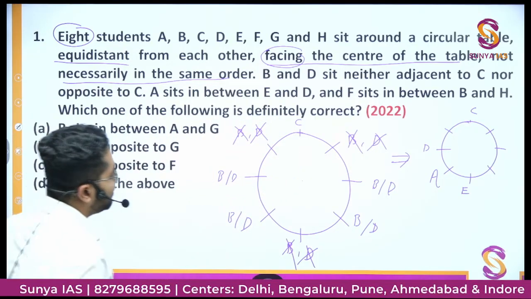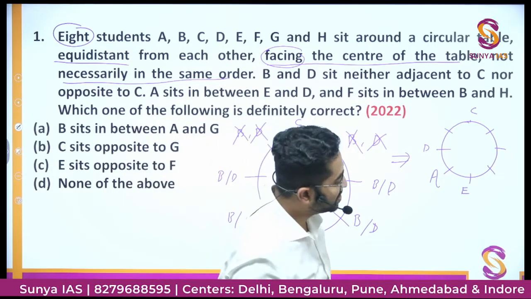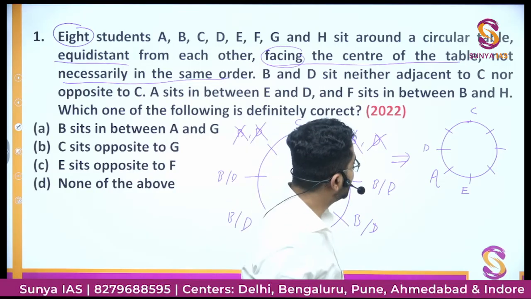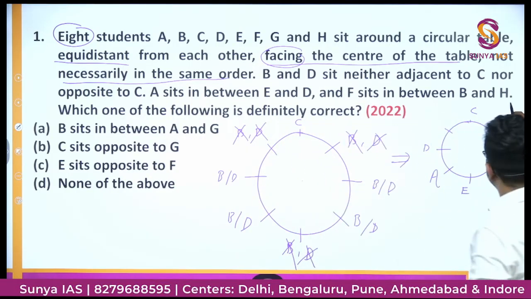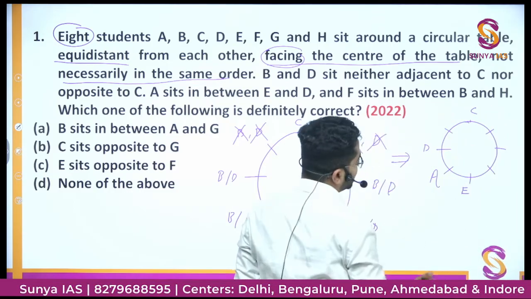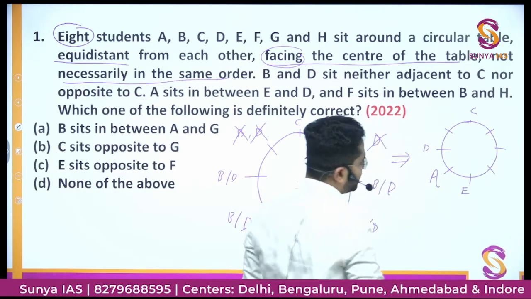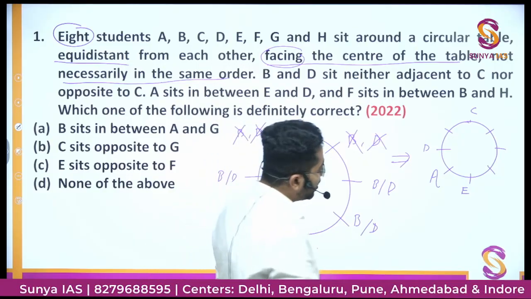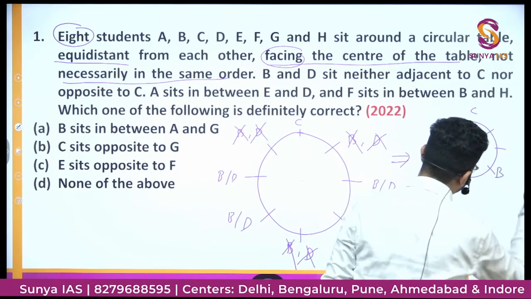F sits in between B and H. अच्छा, B cannot sit here. Can B sit here? If B sits here, then F sits in between B and H. So H cannot be here because here it is E. So B cannot sit at this position. So the only possibility for B would be this.